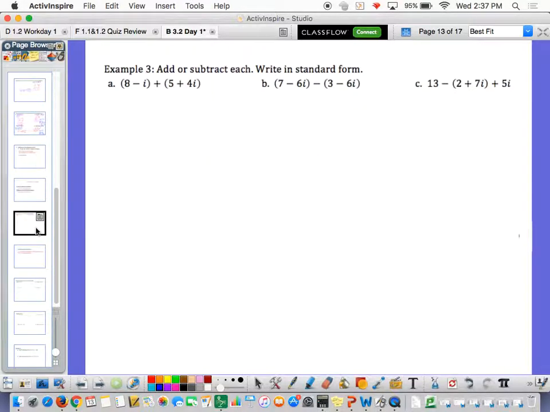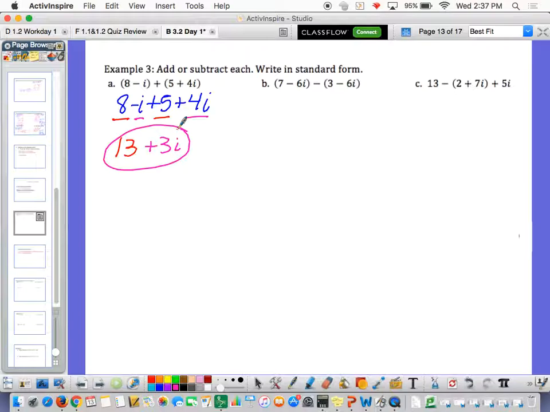Here's what this means. Ready? Let's see. For the first one, let's get rid of those parentheses. We don't really need them. So we've got 8 minus i plus 5 plus 4i. Now pretend that I didn't tell you anything about i. What would you do? Well, hopefully you would just say, combine like terms. You've got an 8 and a 5, so that's 13, right? And then you've got a negative i plus 4i, which is plus 3i. And that is how you write it in standard form.